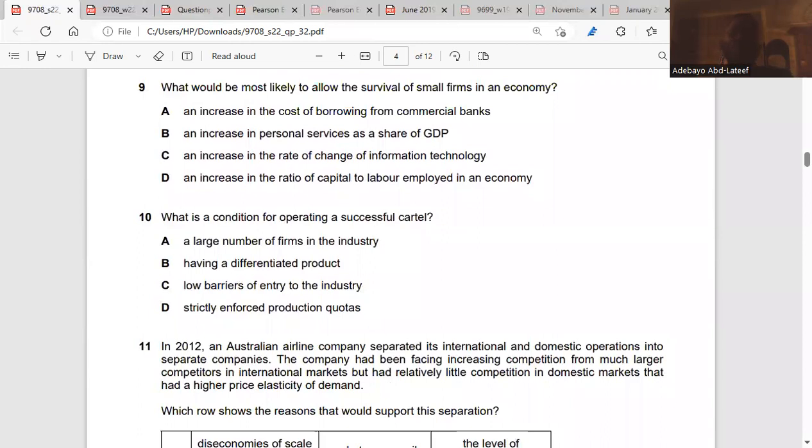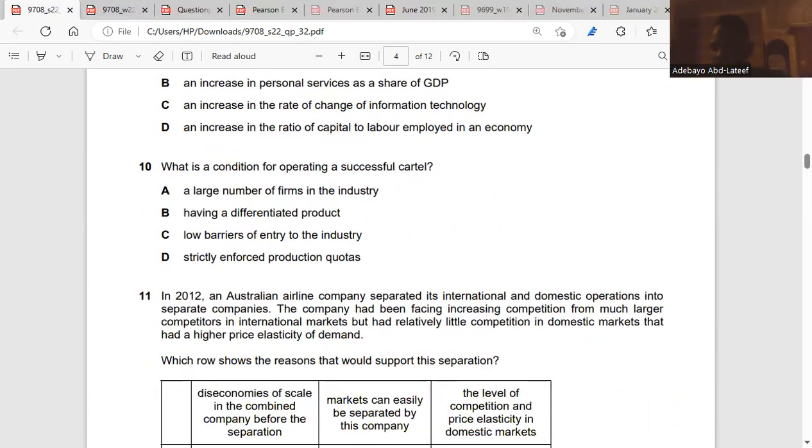Question 9. What would be most likely to allow the survival of small firms in an economy? For a small firm to survive in an economy, one thing about small firms is that they offer personalized services. So if the highest share of the GDP of that country is from personal services, it means small firms in that country are doing well. Okay. So the answer is B. Is it clear? Very clear.